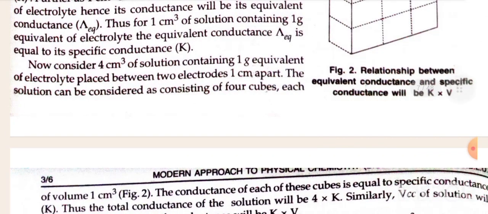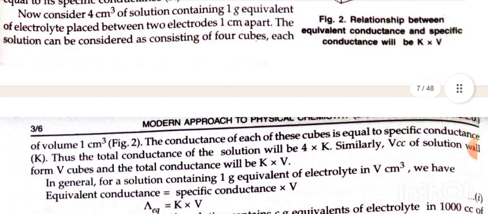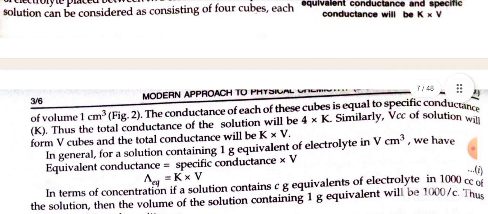Now consider 4 centimeter cube of solution containing 1 gram equivalent of electrolyte placed between two electrodes 1 centimeter apart. The solution can be considered as consisting of 4 cubes each of volume 1 centimeter cube, figure 2. The conductance of each of these cubes is equal to specific conductance K. Thus the total conductance of the solution will be 4 into K. Similarly, for V cubes the total conductance will be K into V. In general, for a solution containing 1 gram equivalent of electrolyte in V centimeter cube, the equivalent conductance is equal to specific conductance into V.